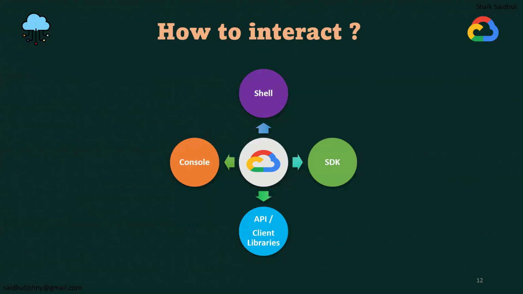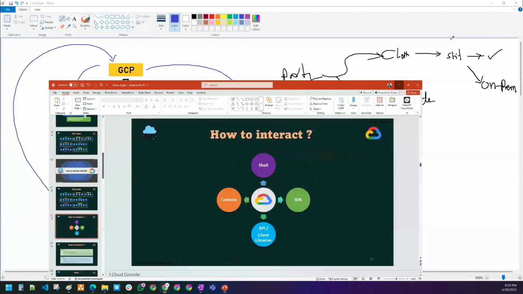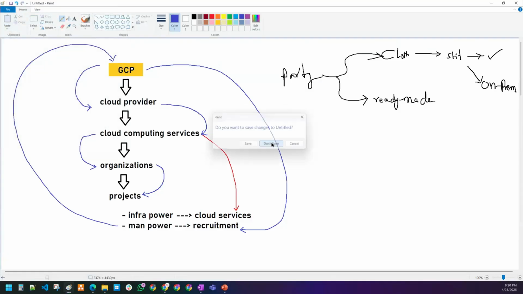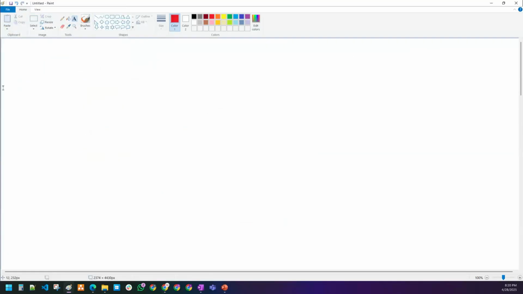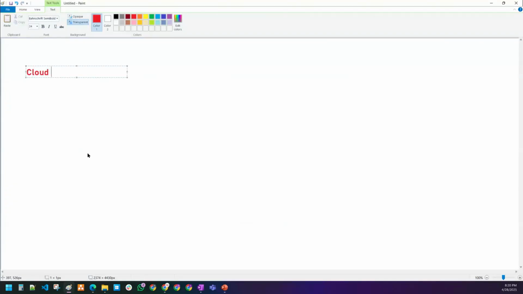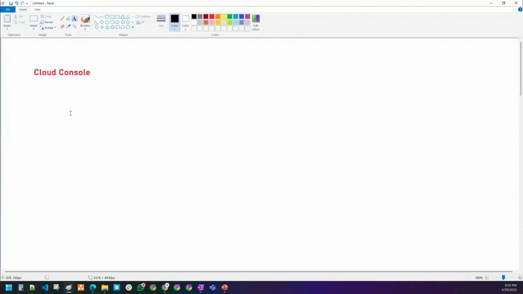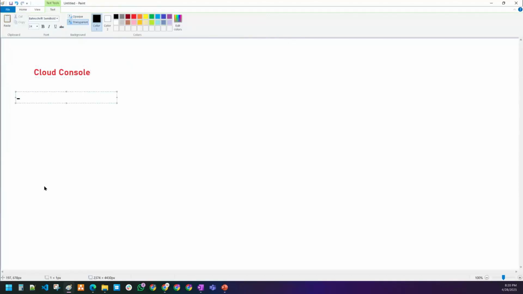Okay, so let me talk about how to interact with the GCP services. Let us see with an example one by one. The very first method is the cloud console. Tell me, guys, what do you know about the cloud console? Anyone?